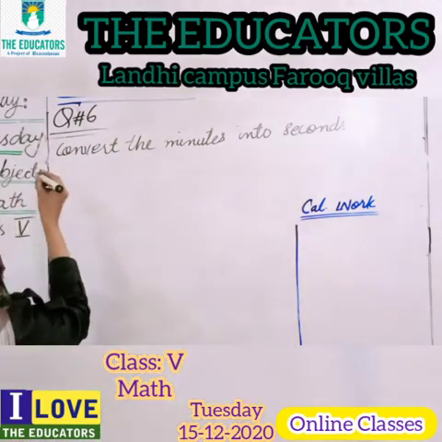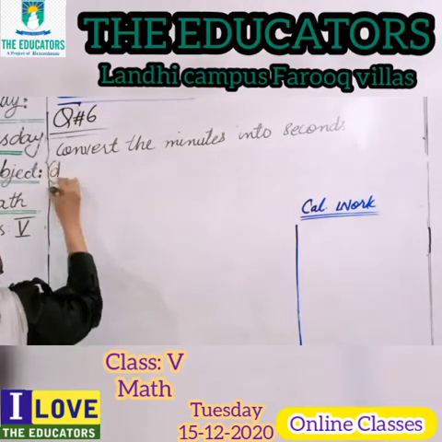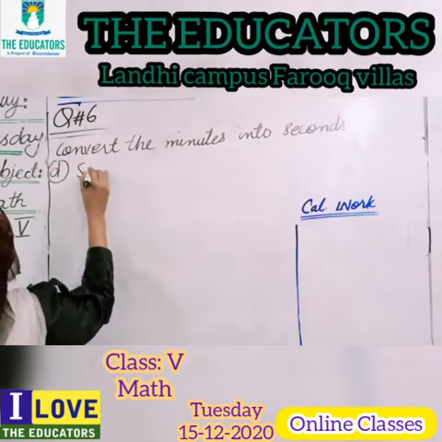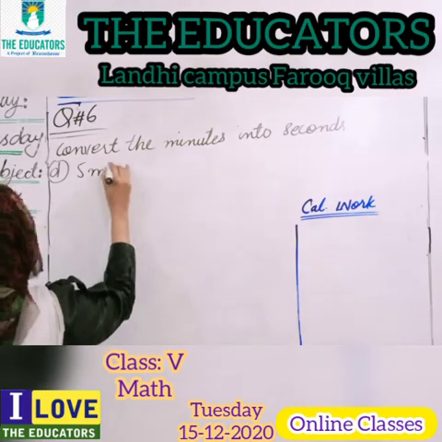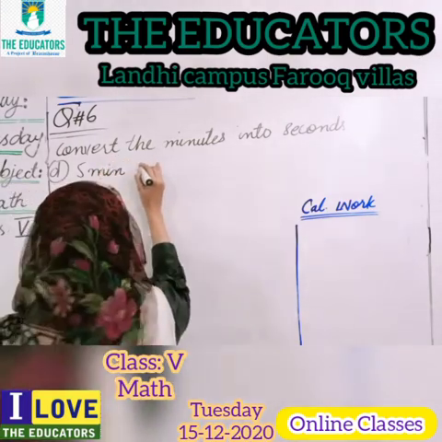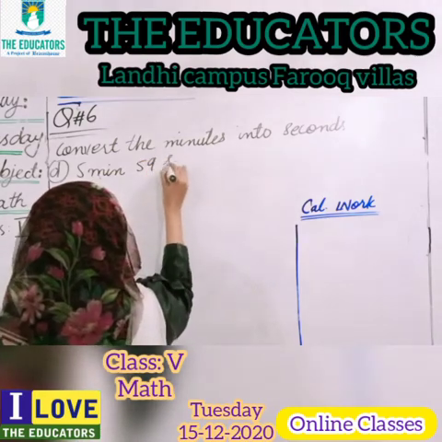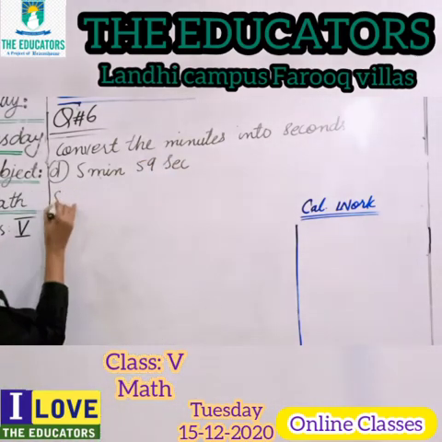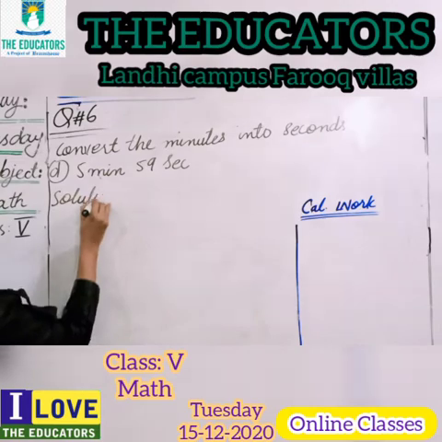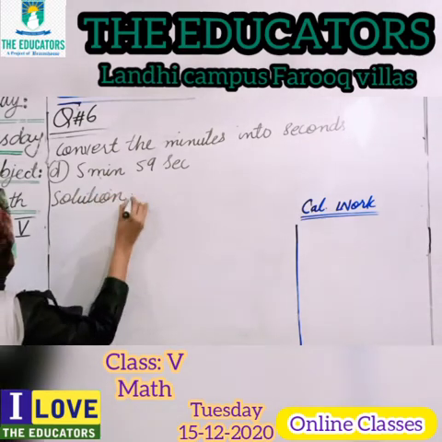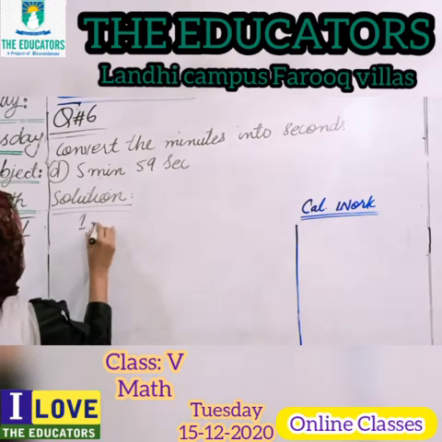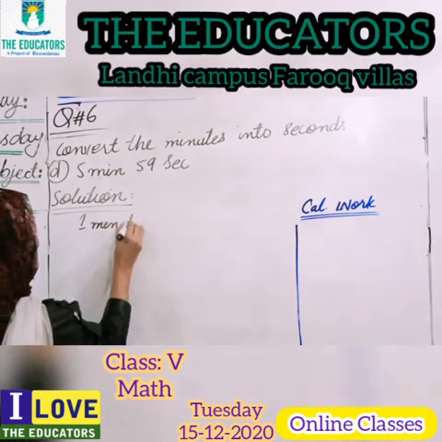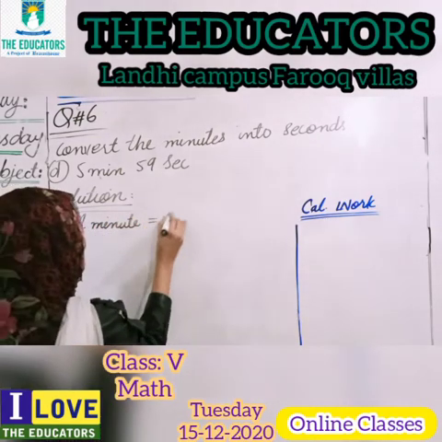What will we do? First, I am writing the question. Part D we will solve. The question is 5 minutes and 59 seconds. Okay, this is the question, students. Now the solution. We are starting from the solution. Write the heading of solution first. Students, as you know, 1 minute is equal to 60 seconds.